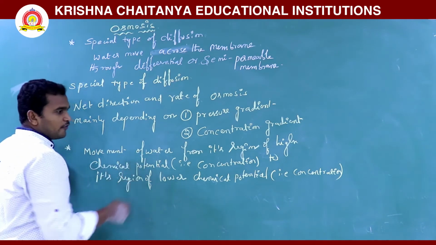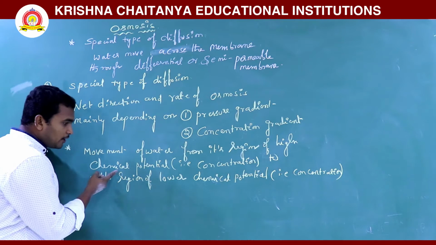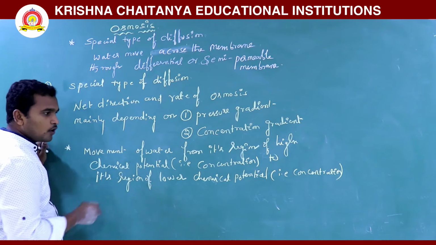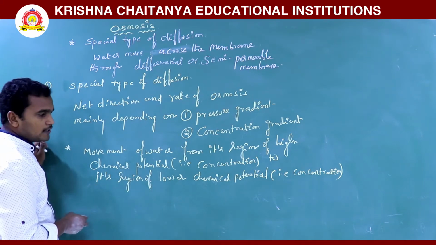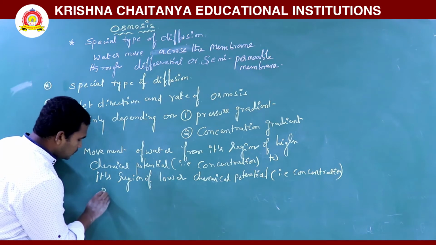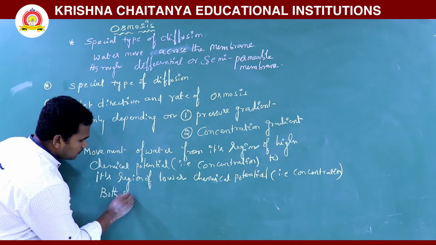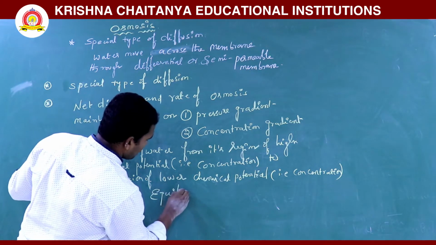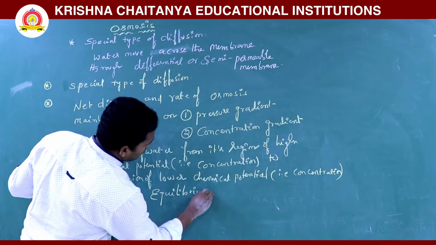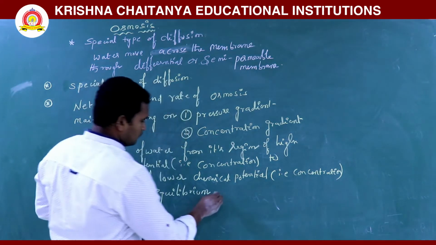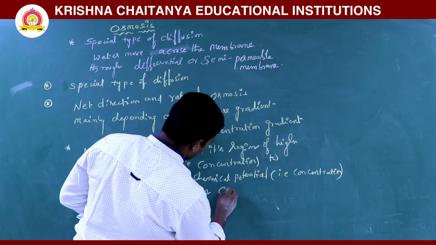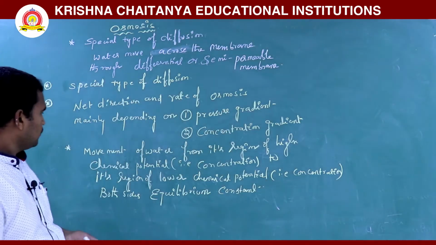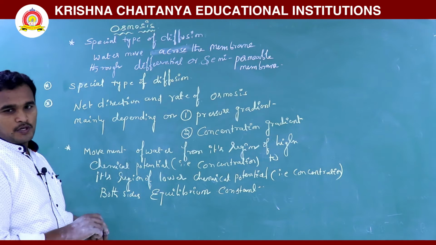So the movement of water from a region of high chemical potential, nothing but high concentration, to a region of low concentration or low chemical potential, till both sides reach equilibrium constant or same, the water keeps moving. Okay, this is called osmosis.